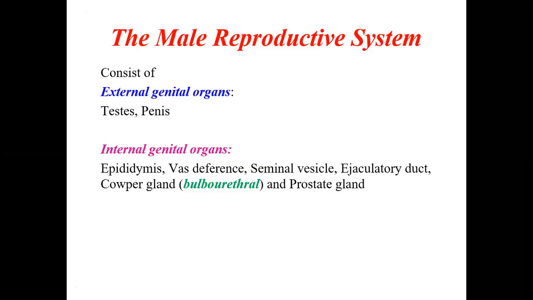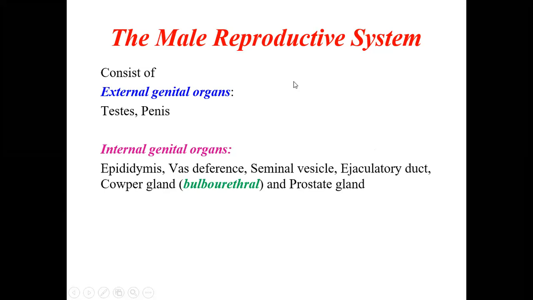The male reproductive system consists of the external genital organs like the testis and the penis, and internal genital organs like the epididymis, vas deferens, seminal vesicles, ejaculatory duct, bulbourethral gland, as well as the prostate gland.